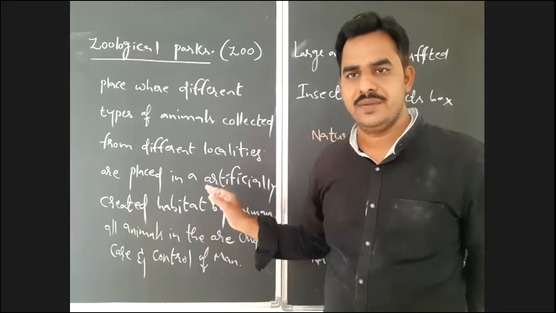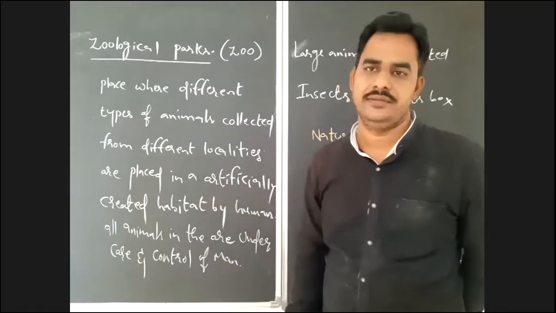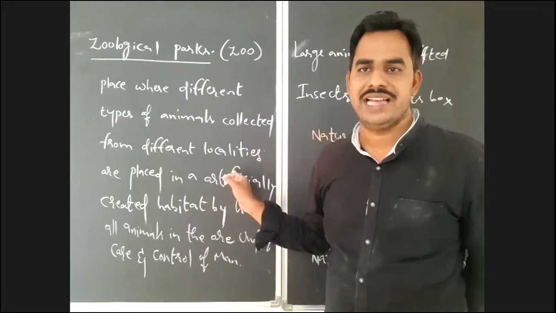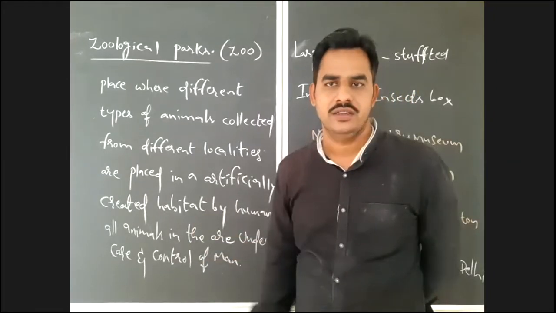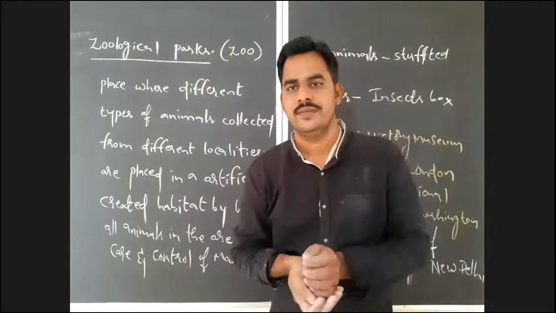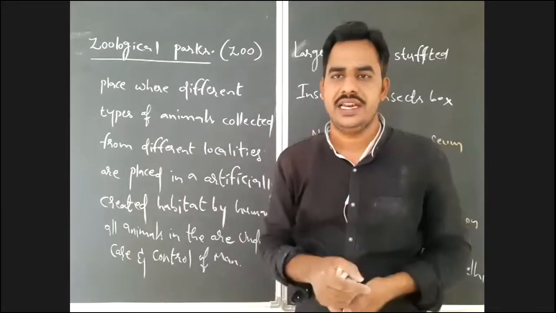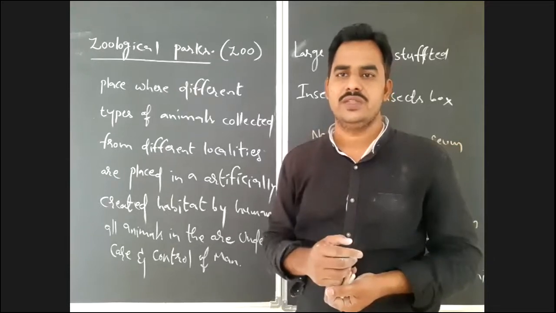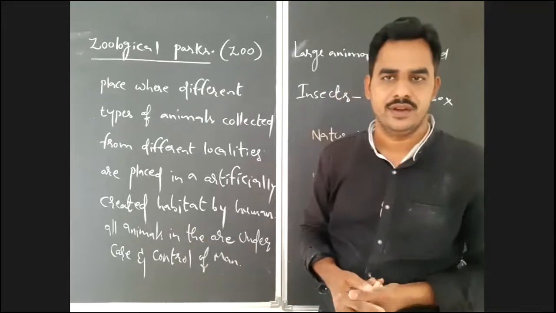What is habitat now? Habitat is the place where the organisms are naturally living. Okay, where the organisms are living is the habitat. But this is not a natural habitat, it is a man-made habitat, the artificially created habitat that you have to notice here. So different animals from different places will be collected, and those animals will be placed in an artificially created habitat by humans, and all the requirements for the animals will be supplied by the man, and they are under the control and care of human beings. Okay, so that is zoo.